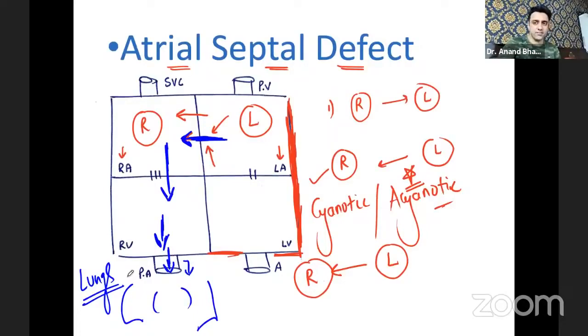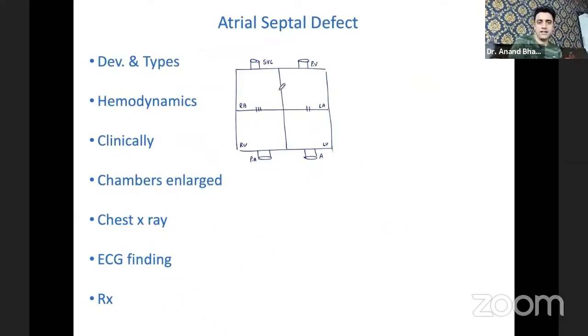Number one, atrial septal defect is a left to right shunt, and number two, it is one of the acyanotic congenital heart diseases. Did you understand this much? I hope you have understood. Question number three: this atrial septal defect, which is a left to right shunt, will it cause plethoric lung fields or will it cause oligemic lung fields? This is my third question.